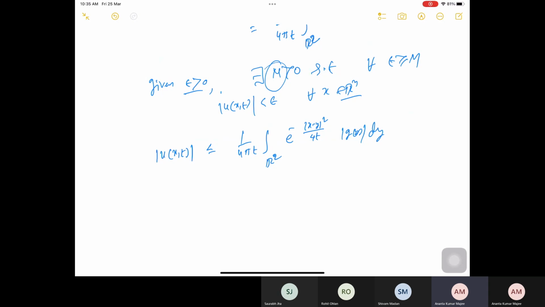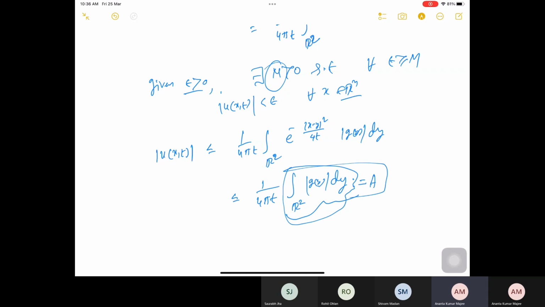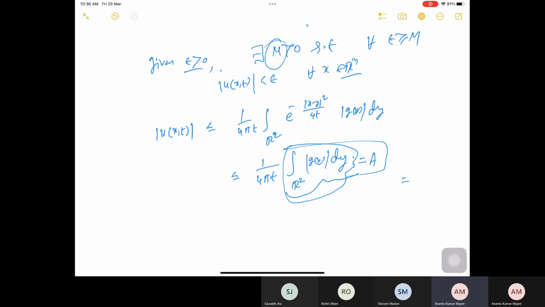Now e to the power minus of this thing is less than or equal to 1. So always I have 1 by 4 pi t times the integral over R^2 of |g of y| dy. This one is finite. Say we call this a. Then this is nothing but a by 4 pi t. So you see that this integrability is important here.